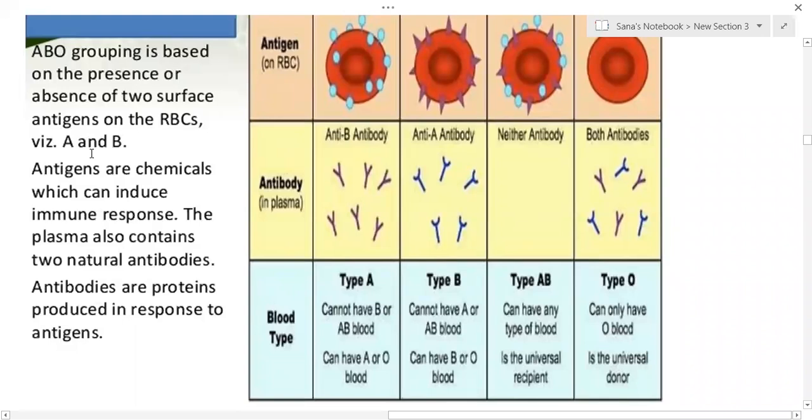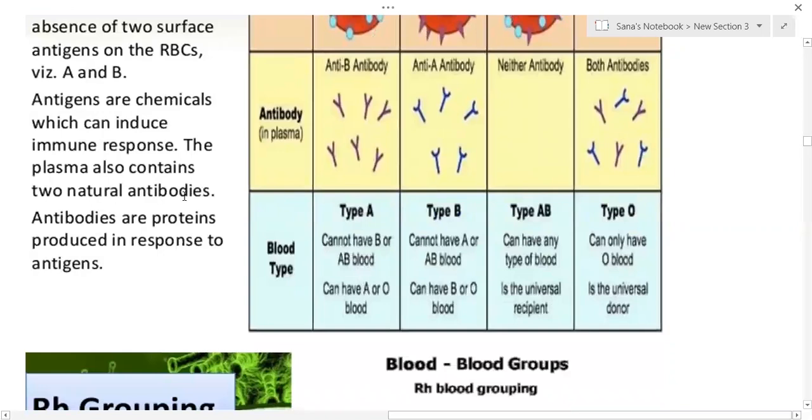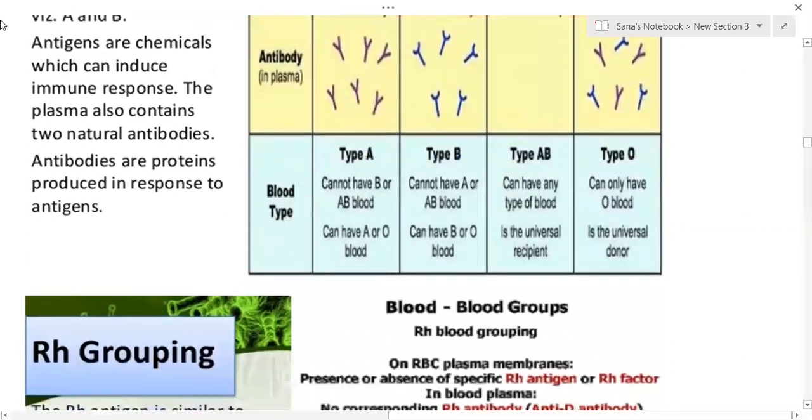So the blood group of a person can be detected by the presence or absence of the surface antigens, that is A and B. Antigens are the chemicals which can induce immune responses. The plasma also contains two natural antibodies. Antibodies are proteins produced in response to antigens.